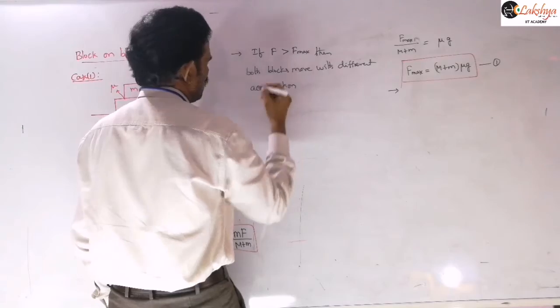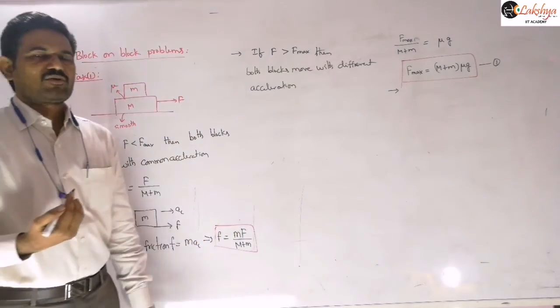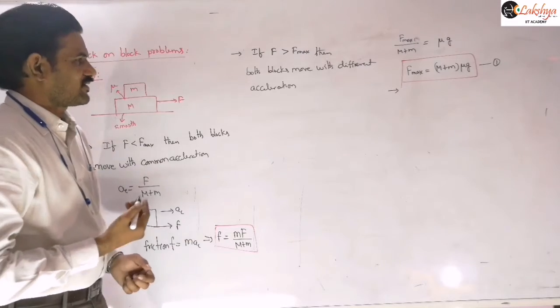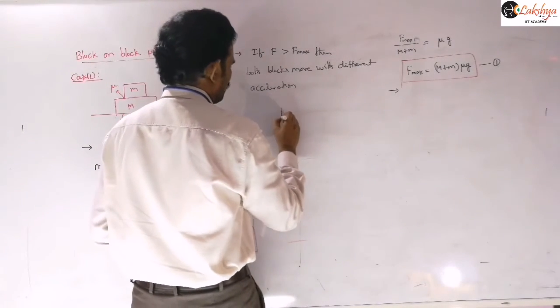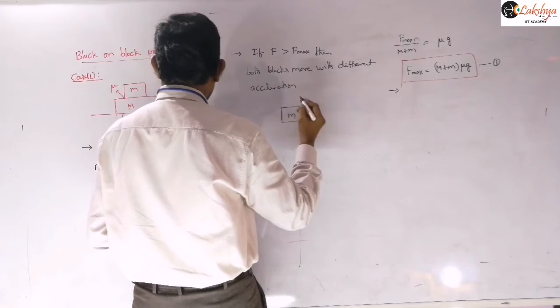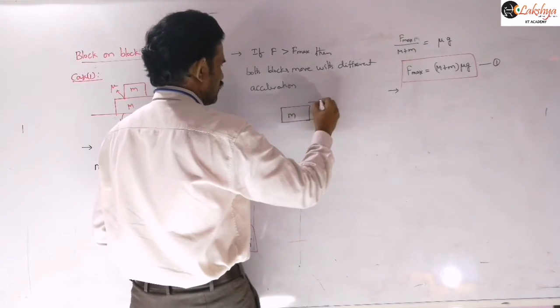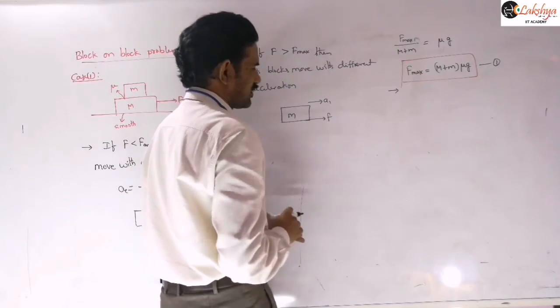So both the blocks will move with different accelerations. Simply, you need to take the free body diagram of each block, and then you can write the accelerations of these blocks. So this is m, and it is accelerating because of the frictional force only. I am taking it as a1 here.